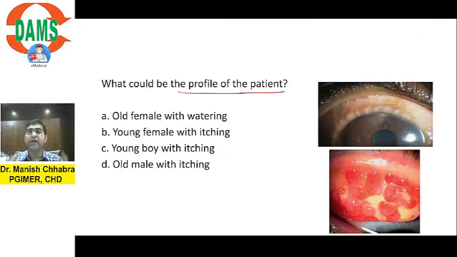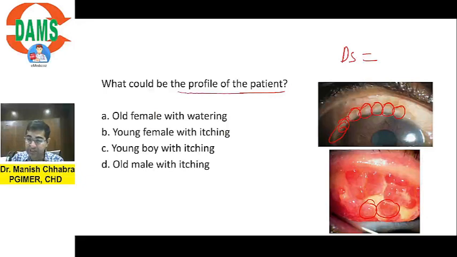What could be the profile of the patient? तो यहां आपको क्या क्या नजर आ रहा है? What are these and what is this? So this is sort of an integrated question. First, you need to tell me which disease this is, but the examiner is not interested in knowing whether you know the disease or not. I am more interested in knowing the etiology of this disease. So what could be the profile of this patient?